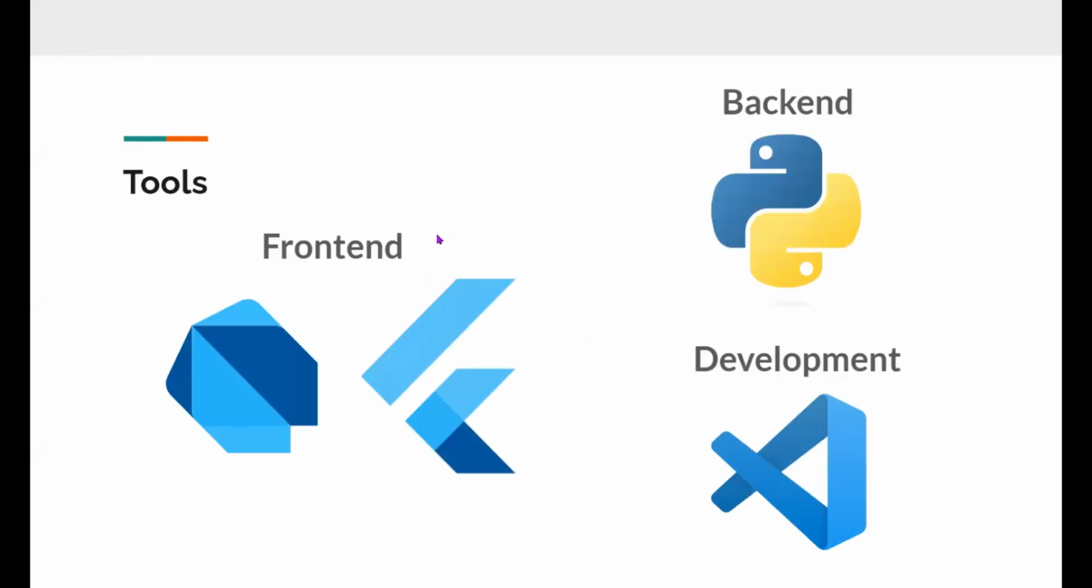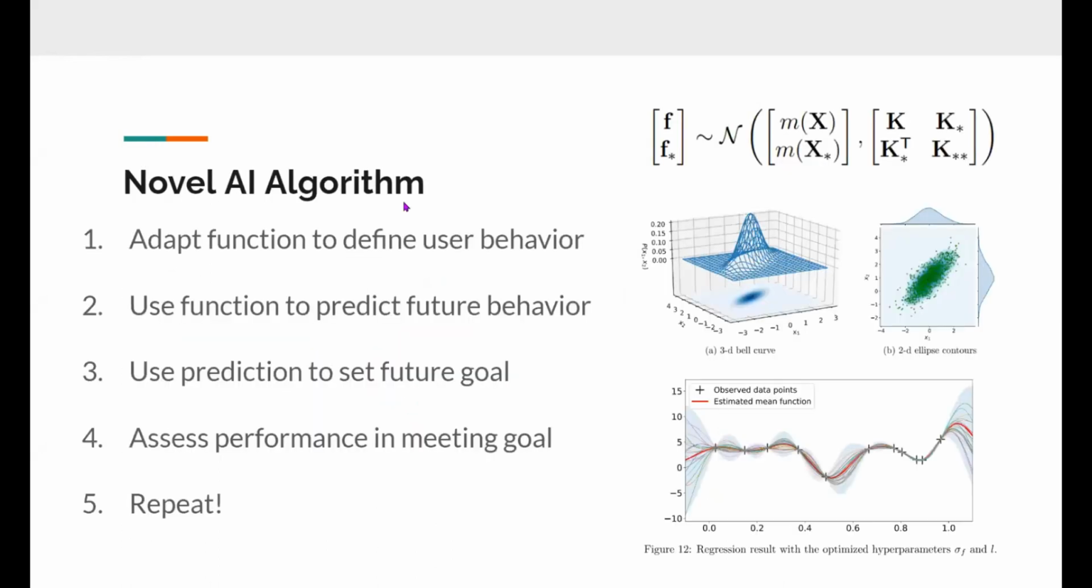To help us build our app, we utilize Dart and Flutter for the front end, Python for the back end, and Visual Studio Code for development. Using non-parametric supervised learning methods, our novel machine learning algorithm adapts a function that defines a user's nicotine addiction behavior by observing their current behavior through statistical and psychological indicators.